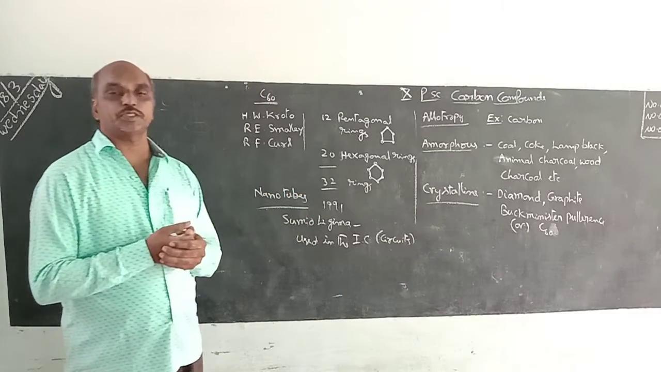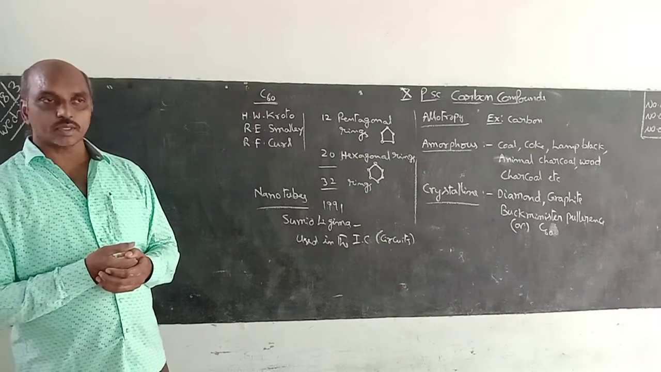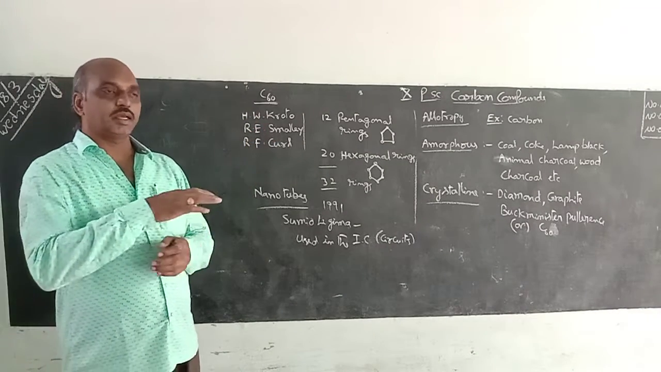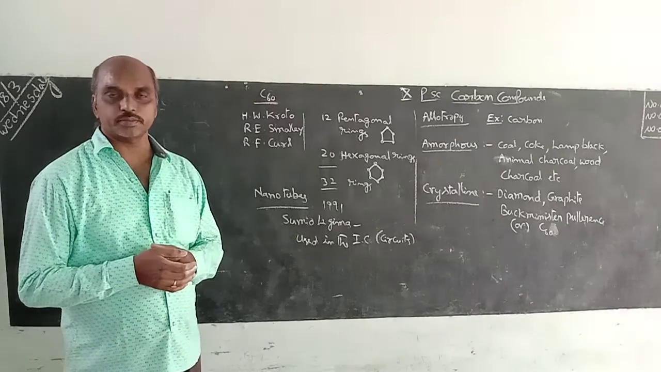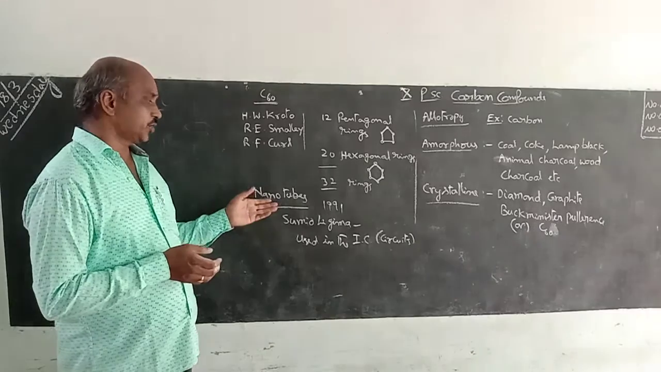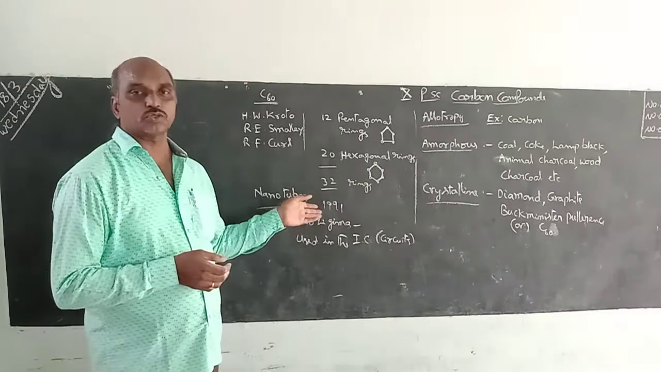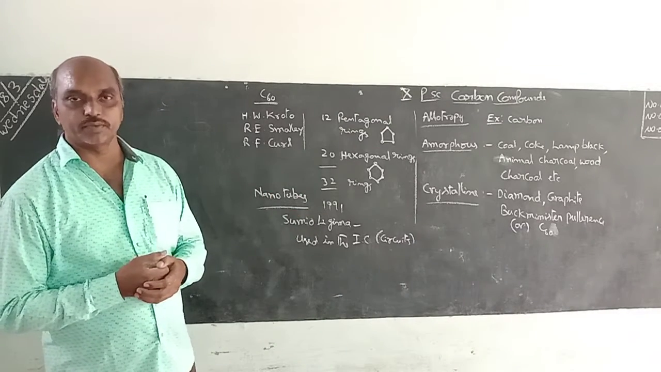And nanotubes are all prepared from C60 only. These layers are rolled together into a cylindrical form. That is called nanotubes. These nanotubes were discovered by the scientist Sumio Iijima in 1991.